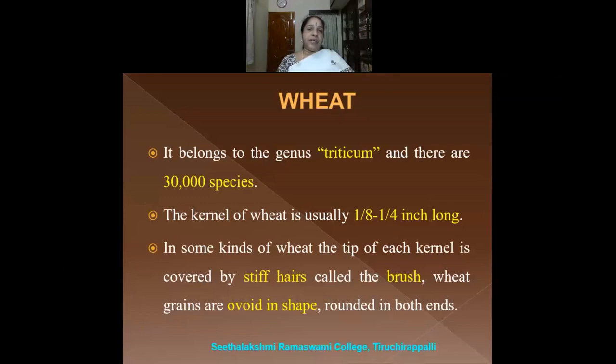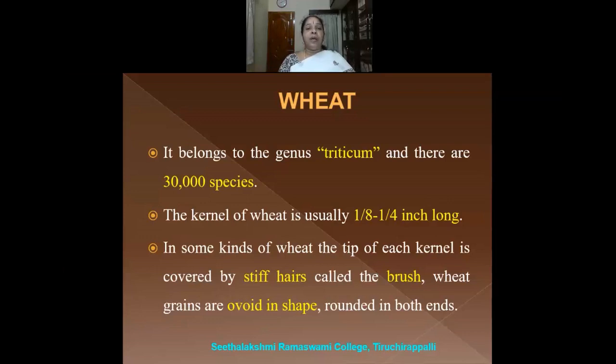We are not saying rice first, but we are taking wheat first because wheat is the cereal that is consumed by the majority of the population in the world. When we see the people who are consuming grains, wheat will occupy the first position because, considering the entire world, wheat is the major food consumed by the majority of the population.